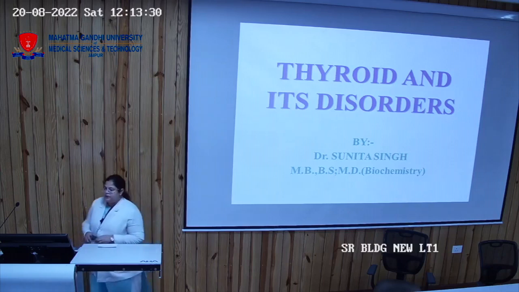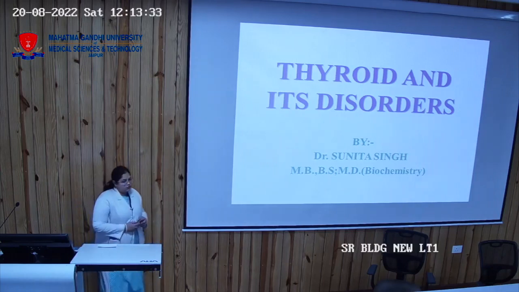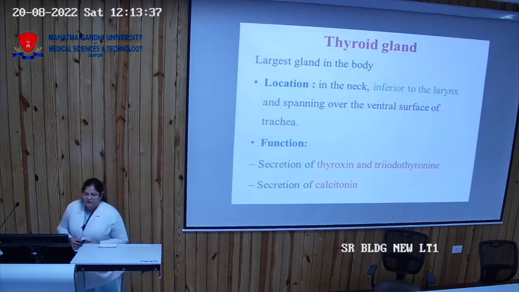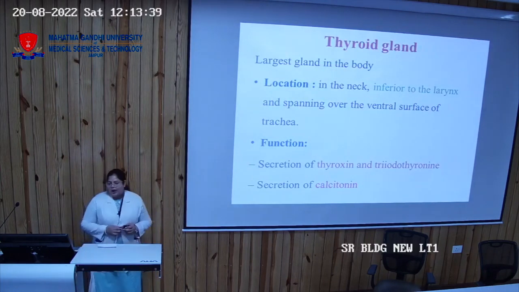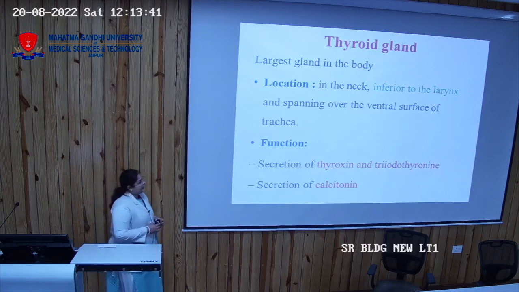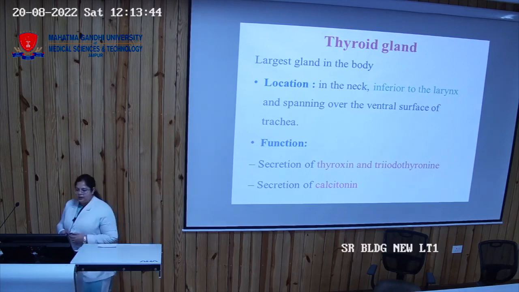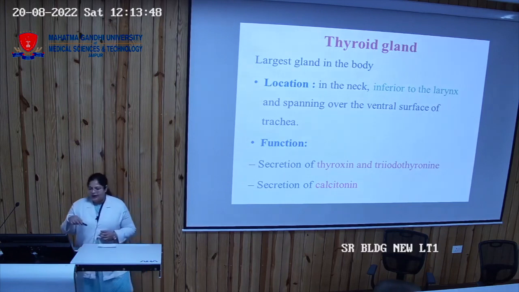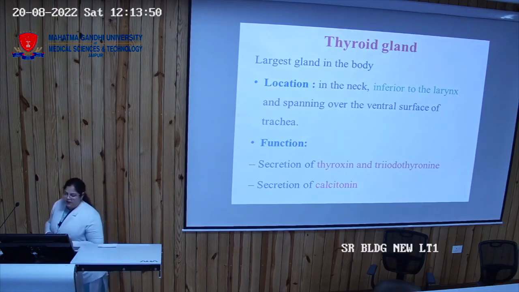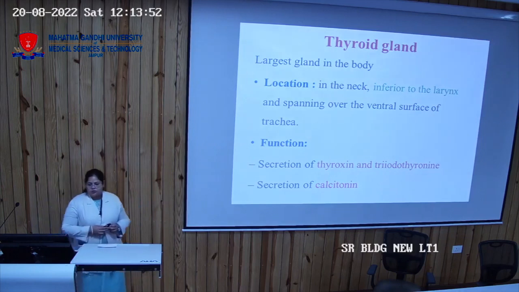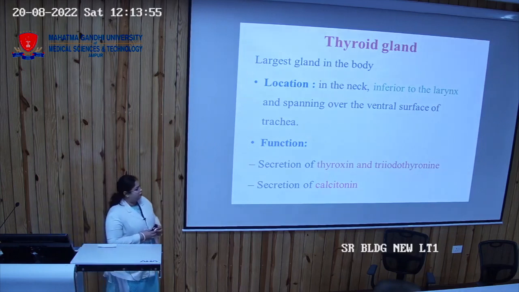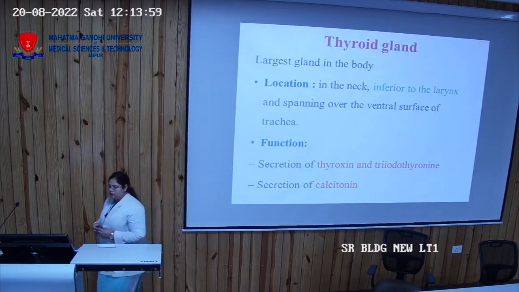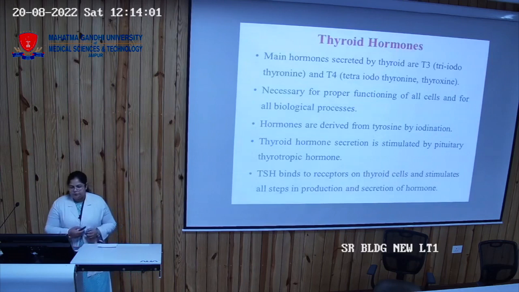So today we will be discussing the thyroid and its disorders. As you already know, the thyroid is the largest gland in the body and it is located in the neck. It is present spanning over the ventral surface of the trachea. It is an H-shaped gland. The main function of the thyroid gland is to secrete the hormones T3 and T4, meaning triiodothyronine and thyroxine, and it also secretes calcitonin.